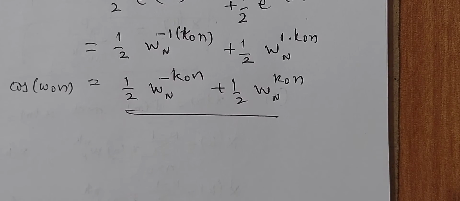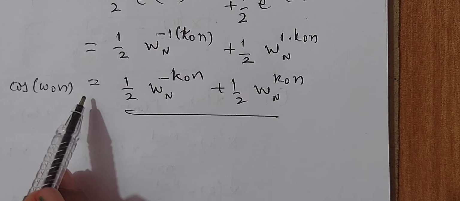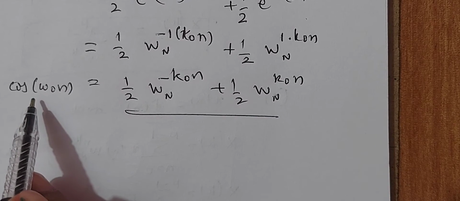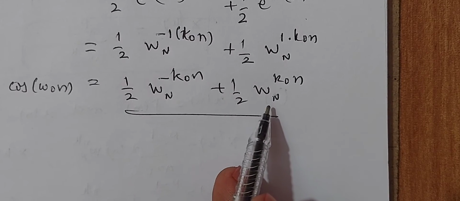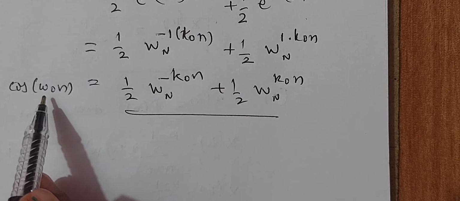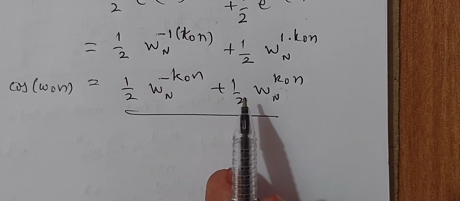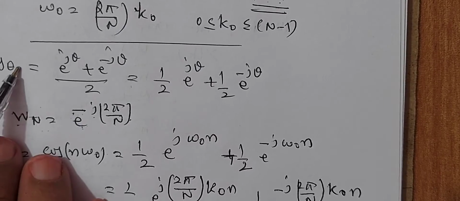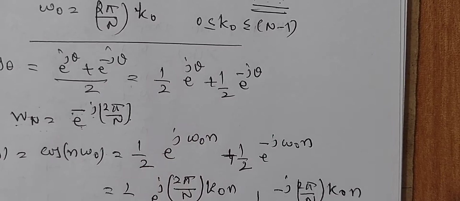This is cos of omega naught n. The given function cos of omega naught n is to be expressed in terms of wn. First you have to express the given trigonometric function, either cos or sine, in terms of wn. Suppose you are given sine of omega naught n, the sine function is e to the power of j theta minus e to the power of minus j theta. For cos theta you get plus here, for sine theta you get minus here, that's all.